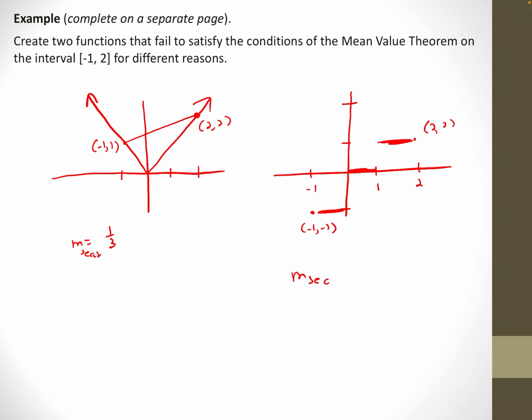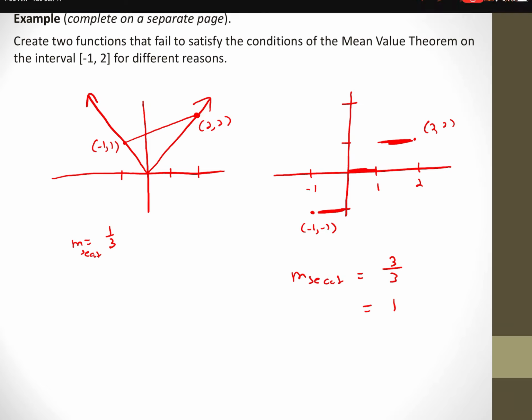So it would have slope of the secant equal to 3/3, equal to 1. But as you can see, the slope at every point here, every slope of the tangent, would be 0. So just because the slope of the secant was 1, you don't get that the function actually has slope 1 anywhere.